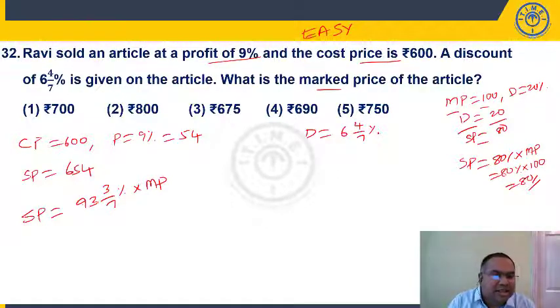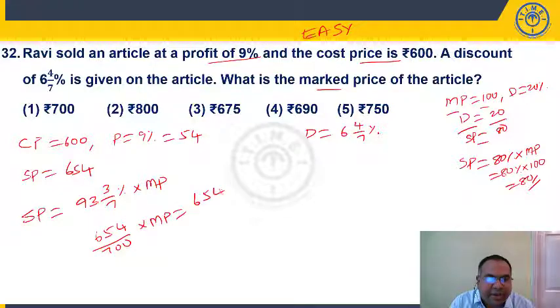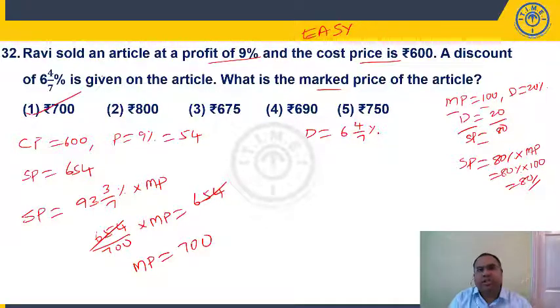How much is this? 90 into 7, 630, 651, 654. By 7%, that means 651 by 700 into MP is equal to my selling price. What is my selling price? 654. So from this I can say market price is equal to 700. If you know the concept, you can answer this question very simply instead of framing the equation, right? So directly in 2-3 steps you will get the answer. 700 is present in choice 1.